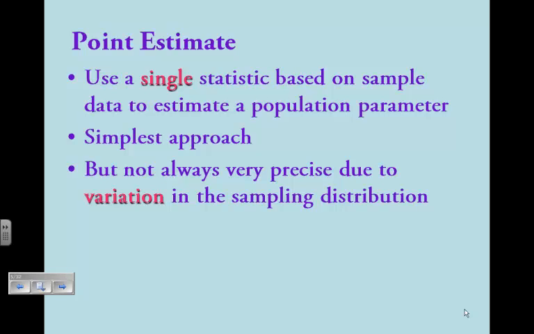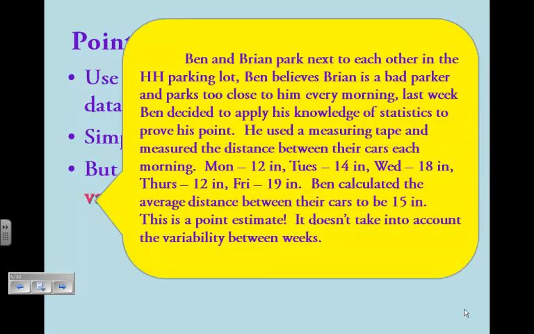Every sample is slightly different. Why can we use a single statistic based on a single sample to make an estimate when we know that samples vary? So here's an example of a point estimate. Brian and Ben park next to each other in the HH parking lot. Ben believes Brian's a bad parker, parks too close to him every morning. So last week, Ben decided to apply his knowledge of statistics to prove his point.